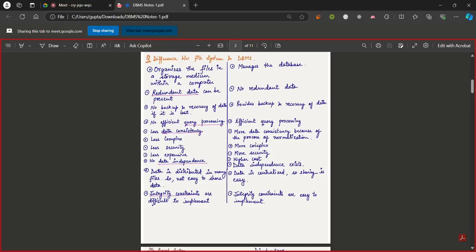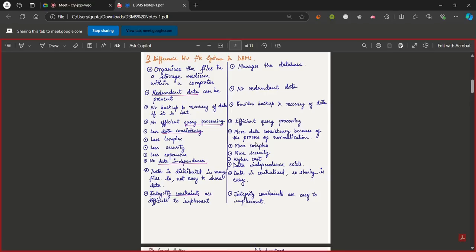And as we see, a DBMS provides more security. It is a bit complex, but it provides more security, so we can efficiently access or process our data. There are multiple benefits.